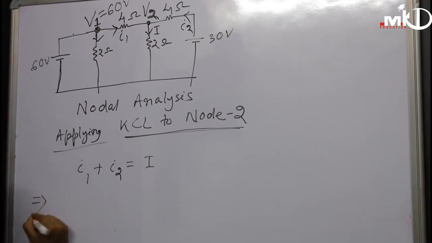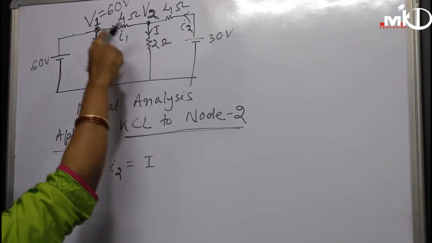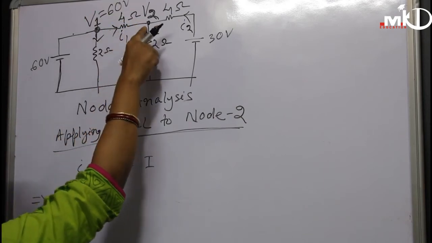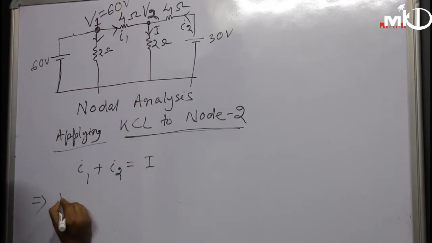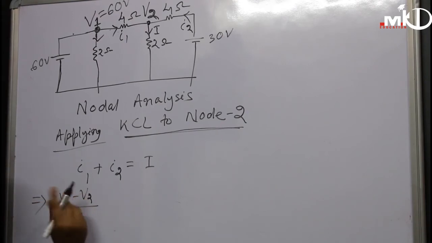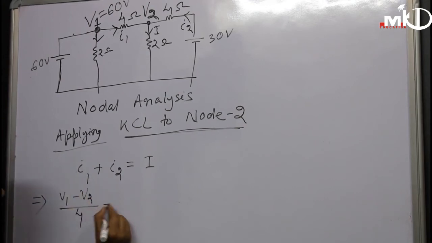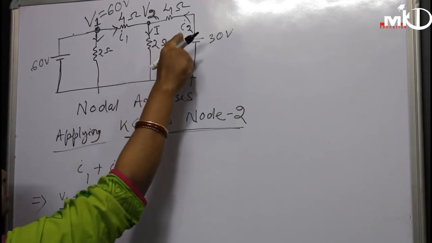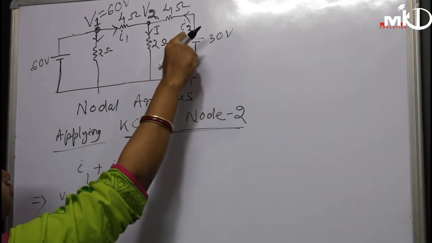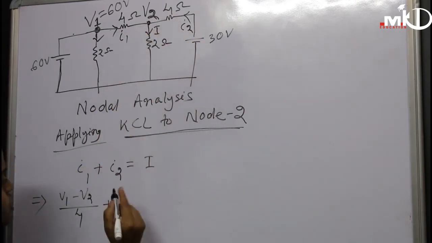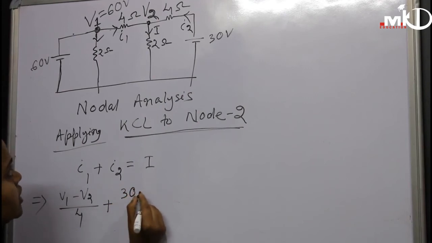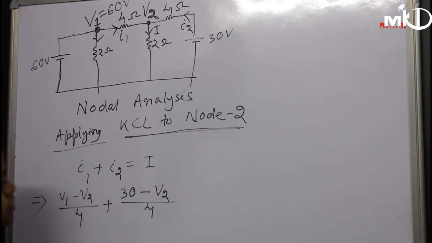Again, the value of this I1 is equal to V1 minus V2 divided by 4. It is Ohm's law, simply V by R. The value of current is V by R. Then the current I2 is flowing from 30 to V2, so it should be 30 minus V2 divided by 4.